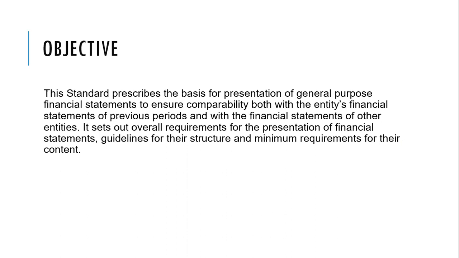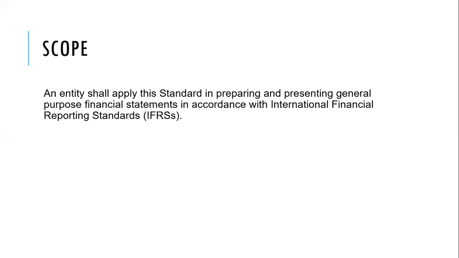We should be able to compare the financial statements of company A with company B in the same industry. So basically, IAS 1 is a guide for us. It's a standard for preparers of financial statements on how to prepare the financial statements, how to present financial information.